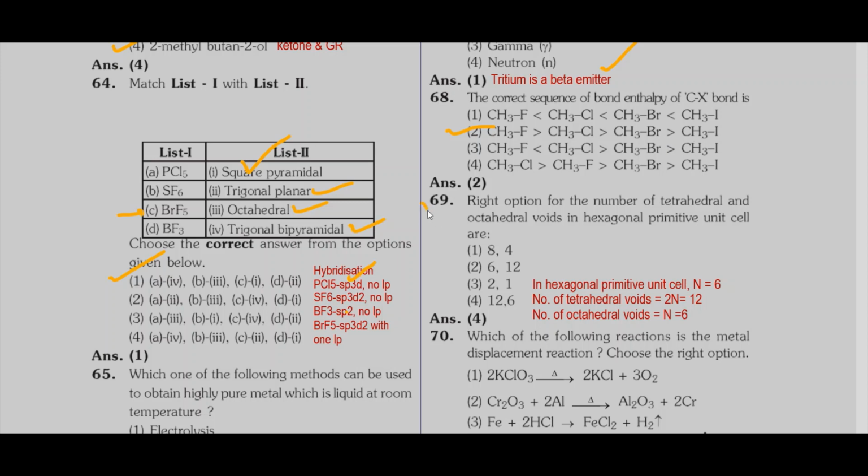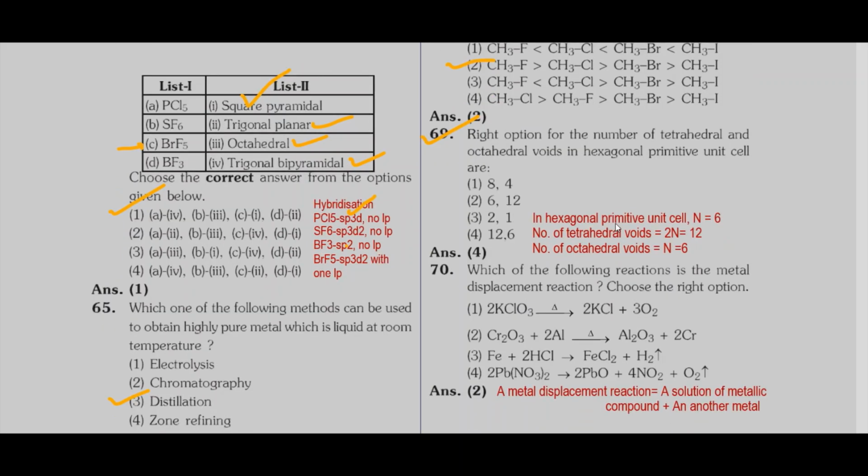Then question 69, right option for the number of tetrahedral and octahedral voids in a hexagonal primitive unit cell. Here what we do is, in a hexagonal primitive unit cell, how many particles are there? In a hexagonal unit cell, number of particles n is equal to 6. So you can predict how many tetrahedral voids: 2n, twice the number of particles in the cell. So 12. Then octahedral voids are the same as the number of particles. So octahedral voids 6. Therefore option 4 is correct.